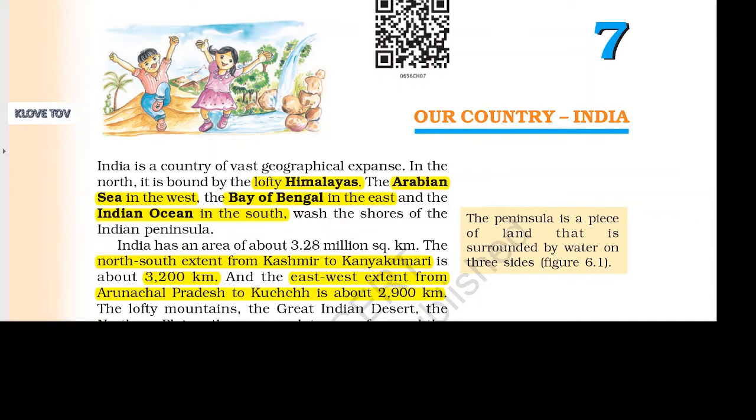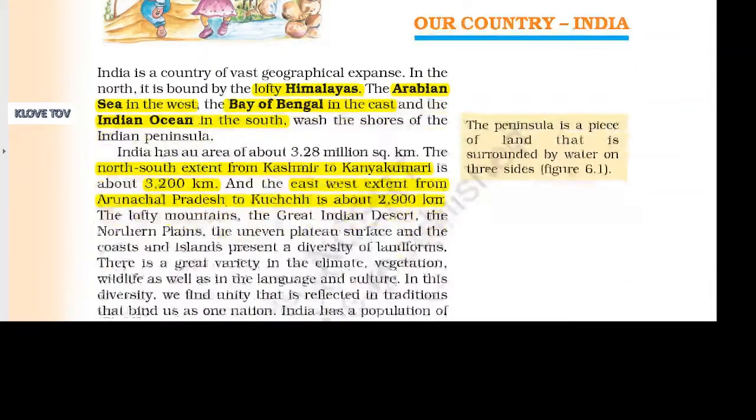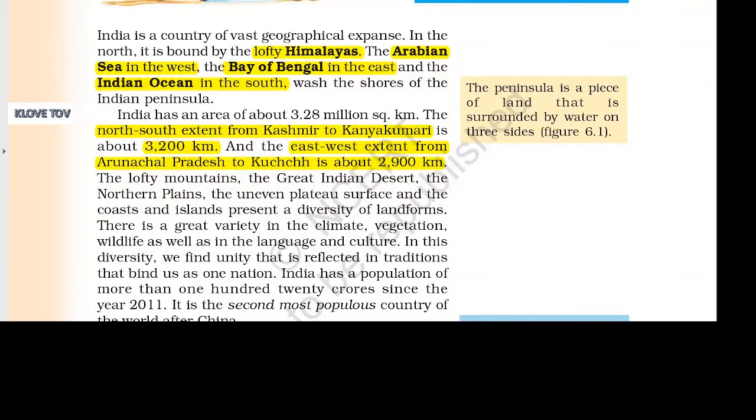Chapter 7. Our country India. India is a country of vast geographical expanse. In the north, it is bound by the lofty Himalayas, the Arabian Sea in the west, the Bay of Bengal in the east, and the Indian Ocean in the south wash the shores of the Indian Peninsula.